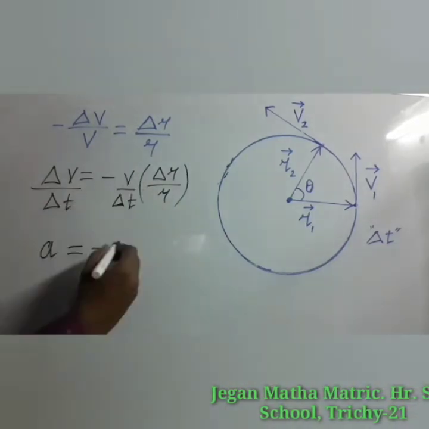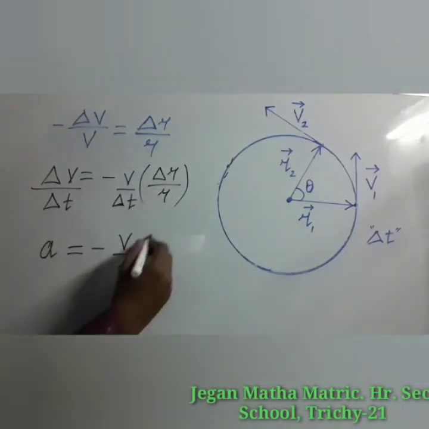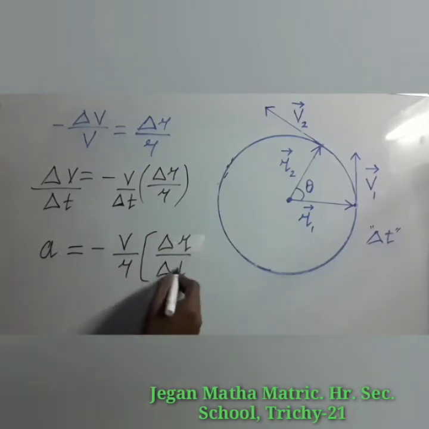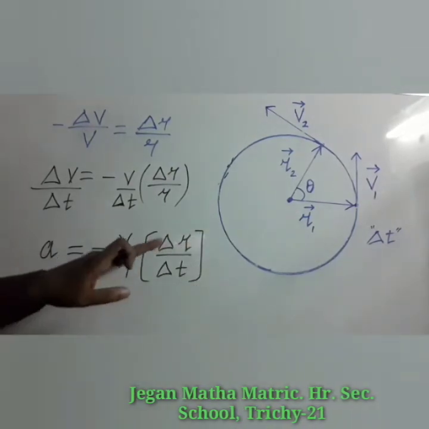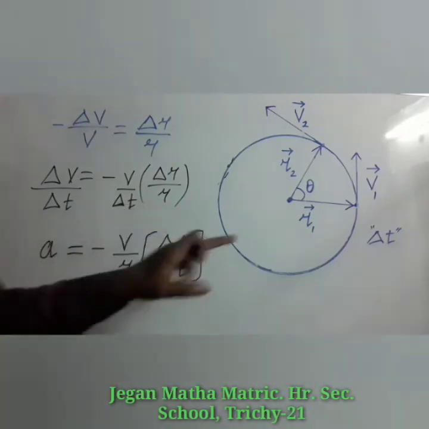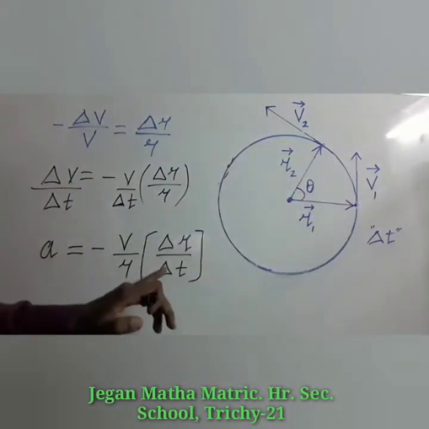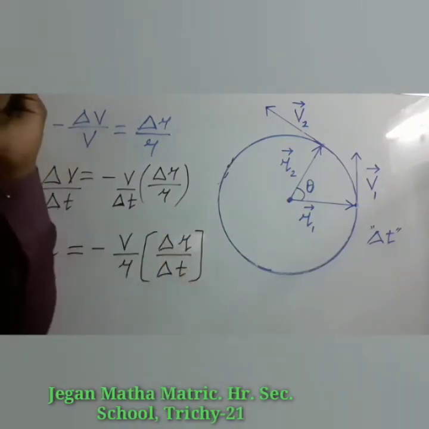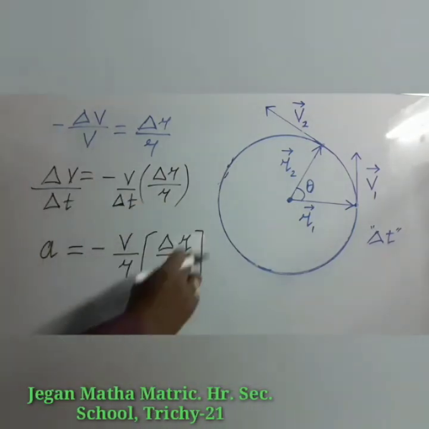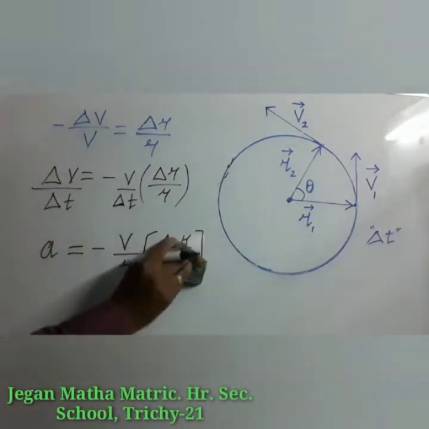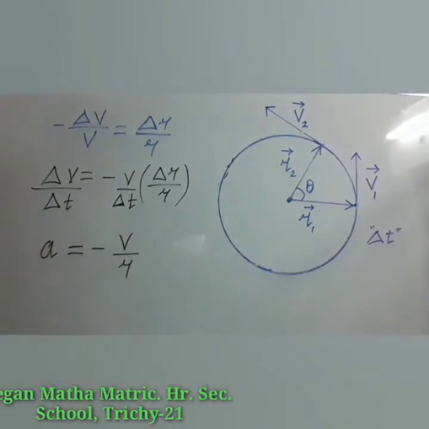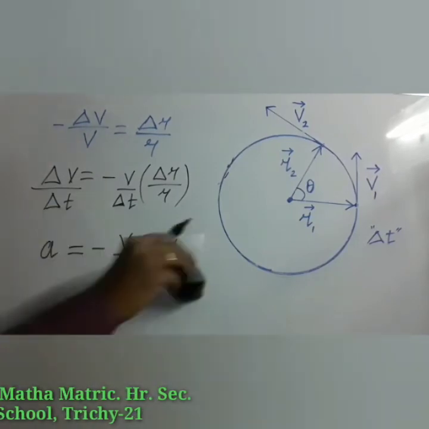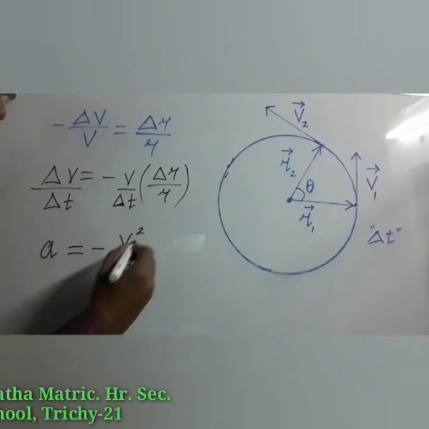Minus, so it can be written as v by r, with del r by del t written within a bracket. Here del r by del t is the change in position vector with respect to time. We know that change in position vector with respect to time is known as velocity. So instead of this term we can write velocity, into v, since velocity is already there. Further it can be written as v square.